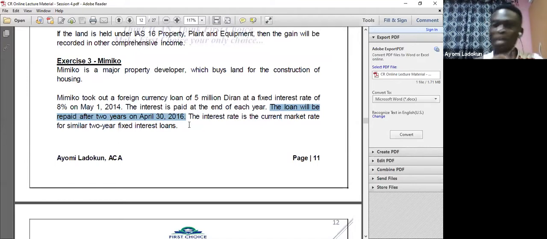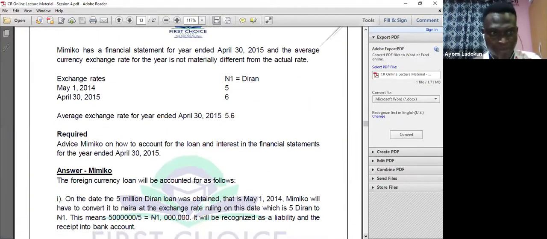That means the whole principal will be paid after 2 years, but the interest is paid at the end of each year. The interest rate is the current market rate for a similar 2-year fixed interest loan. Miko has a financial year end of April 30, 2015, and the average currency rate for the year is not materially different from the actual rate. So these are the exchange rates. Average rate for the year ended 30th April was 5.6.